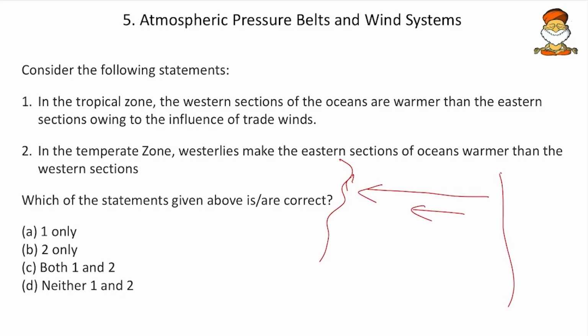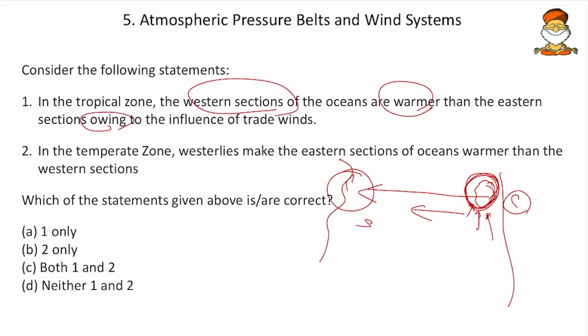Like this. As and when they move from east towards the west, they create a vacuum, and here the cold waters will upwell. Like this, they upwell, and this area, the eastern part, will be cooler than the western part. So we will read the statement with that example. The western sections of the oceans are warmer than eastern sections. Yes, if these are cooler than these, then these western sections are warmer than the eastern sections. The statement stands to be correct.